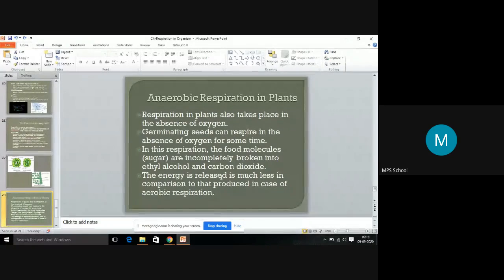In anaerobic respiration, you know very well, what will happen? The food molecules are incompletely broken down into alcohol and carbon dioxide. The energy released is much less in comparison to that produced in aerobic respiration. So in this, very little energy will be released. We have studied in earlier classes that more energy is released in aerobic respiration. In anaerobic respiration, the energy released is much lesser compared to aerobic respiration.